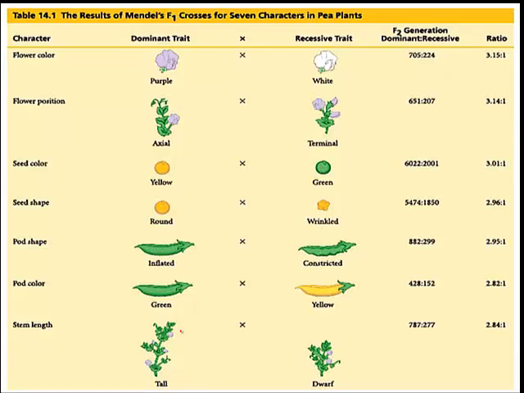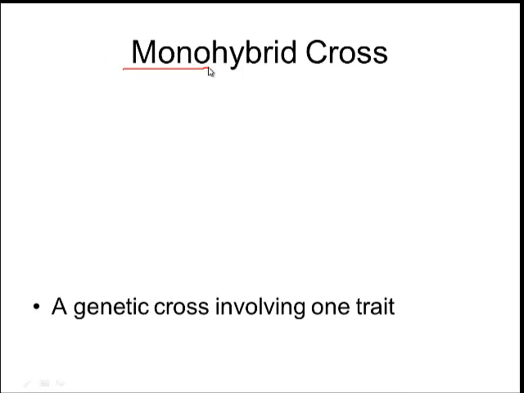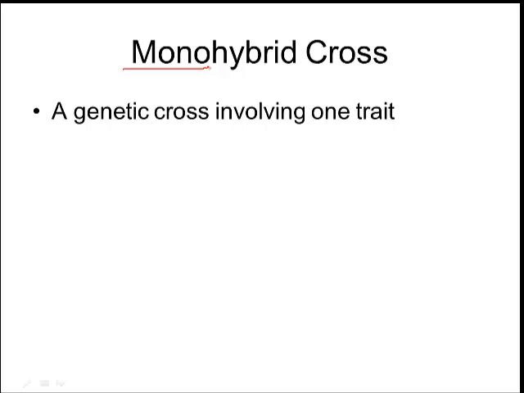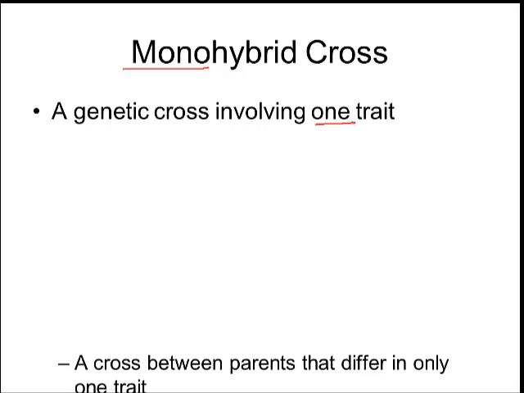And so he continued with his experiment, and he did another cross. So we call this a monohybrid cross, this work that he's doing. And remember, mono means one. Okay, so when we do a monohybrid cross, we're doing a cross involving just one trait at a time, and we will do ones with two traits at a time later on. Right now, we're just looking at one trait at a time.